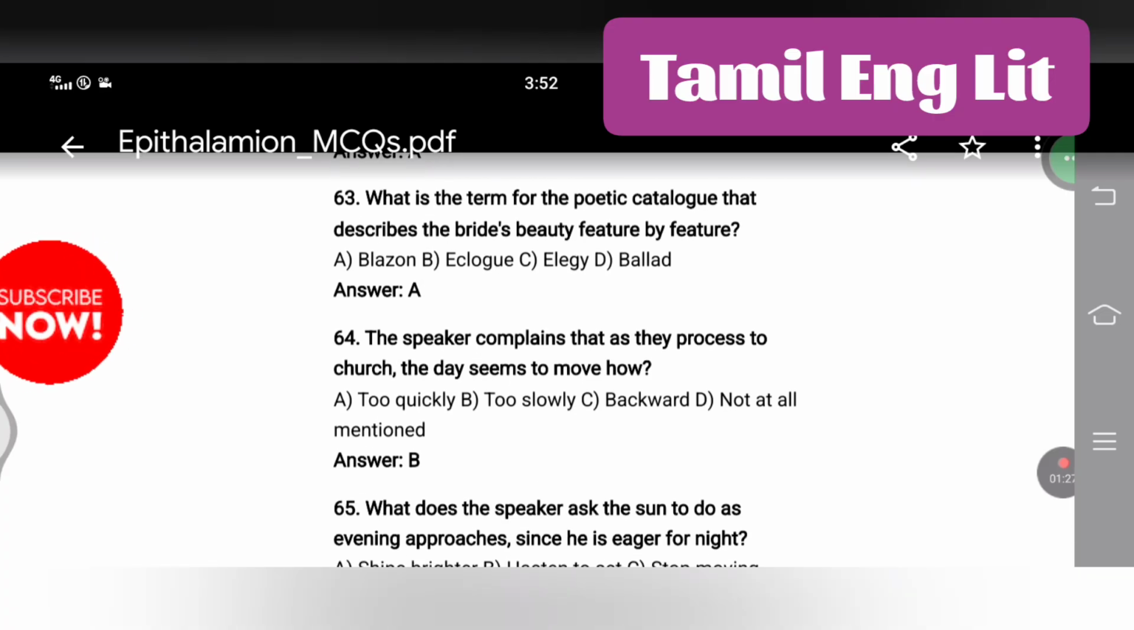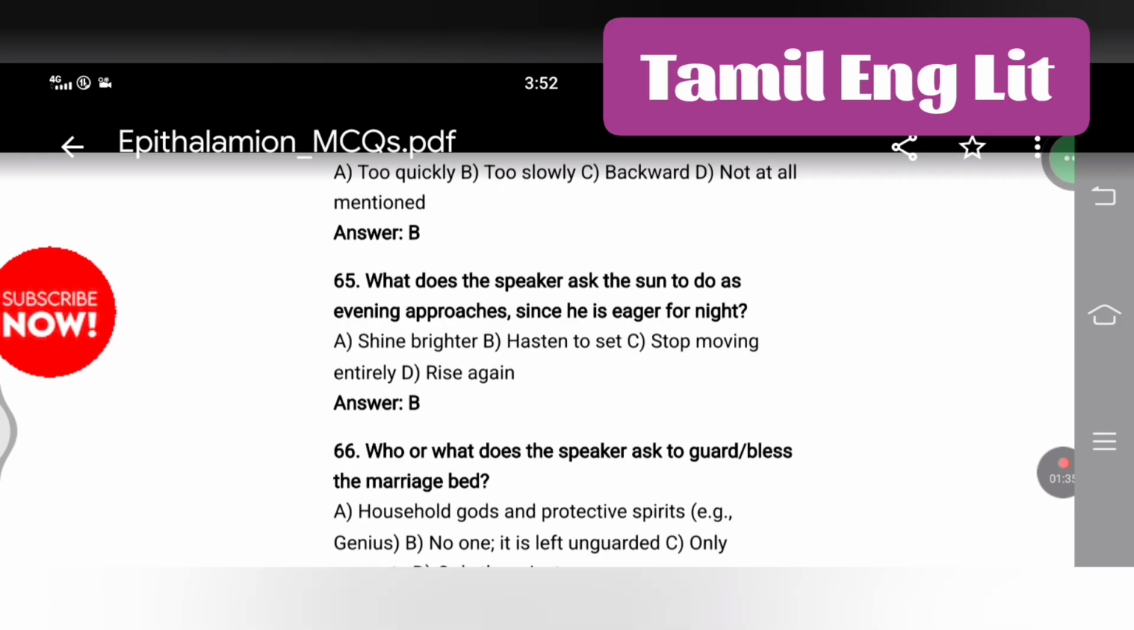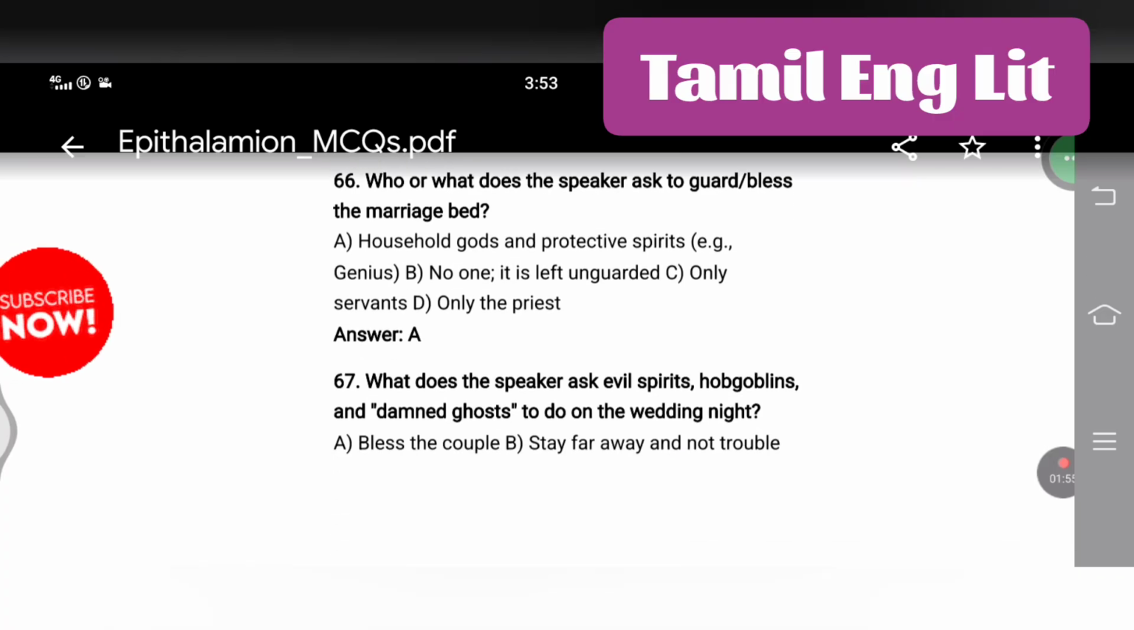Blazon. The speaker complains that as they process to church, the day seems to move too slowly. What does the speaker ask the sun to do as evening approaches, since he is eager for night? Hasten to set. Who or what does the speaker ask to bless the marriage bed? Household gods and protective spirits, for example the genius.